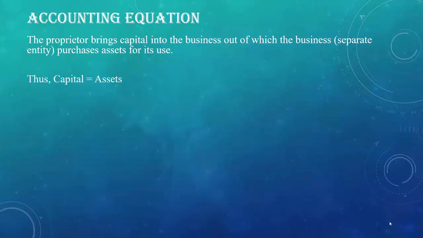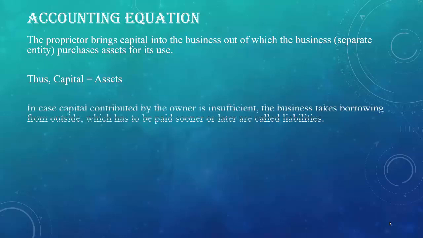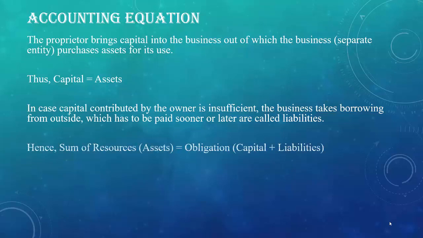But at this point, one thing is missing. In case capital contributed by the owner is insufficient, the business takes borrowing from outside source or from outside party which has to be paid sooner or later, and these are known as liabilities. So it can be said that the total of the assets is equal to the obligation because capital is also an obligation and liabilities is also an obligation.